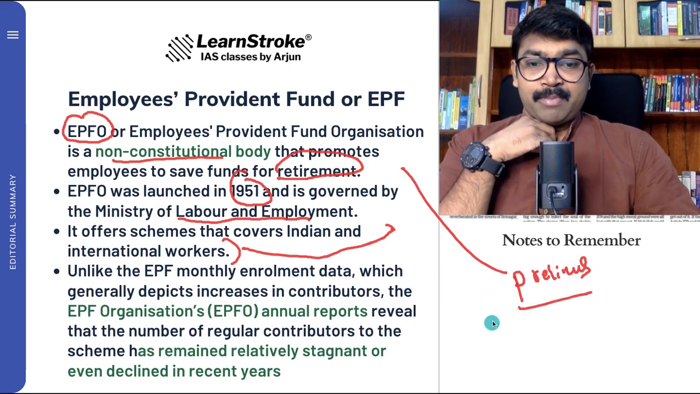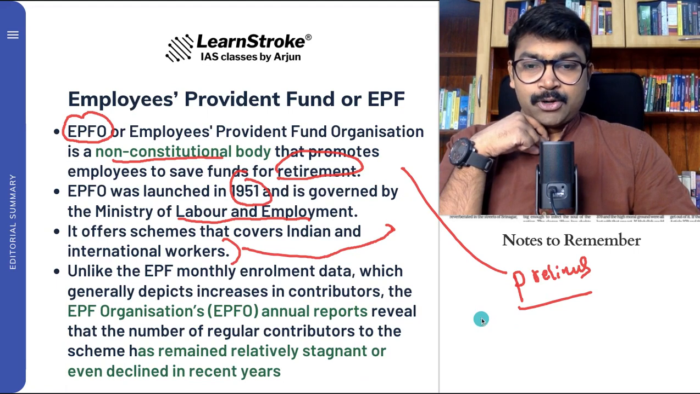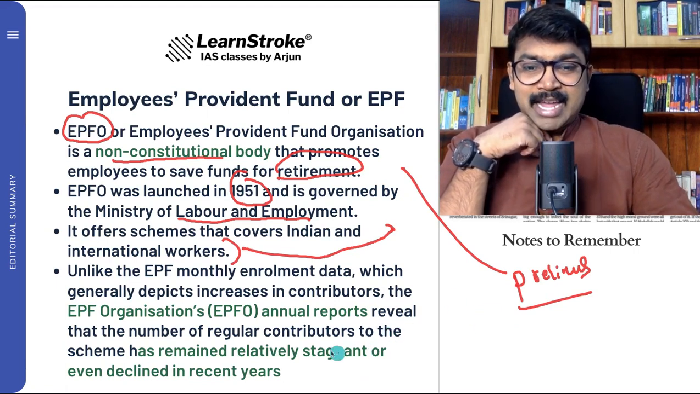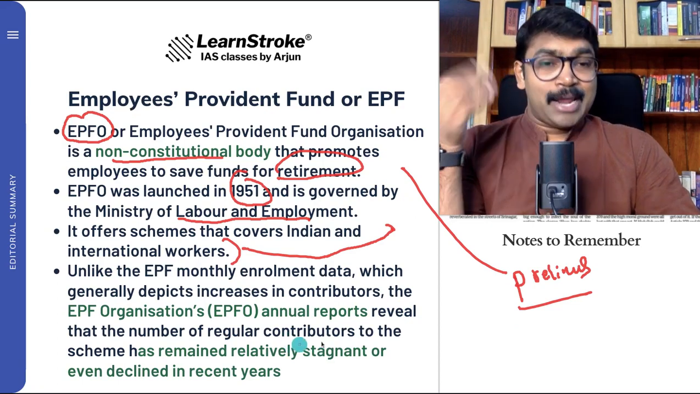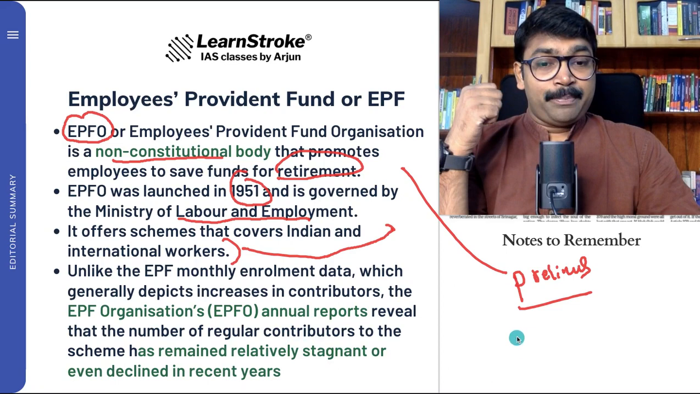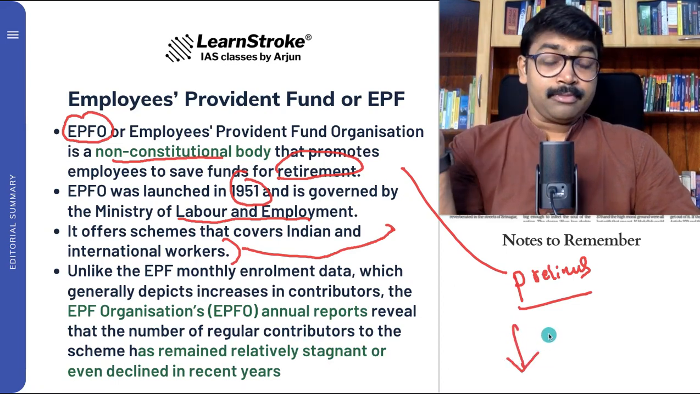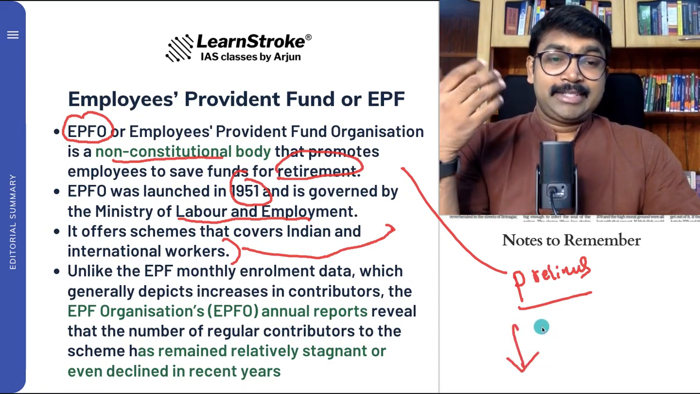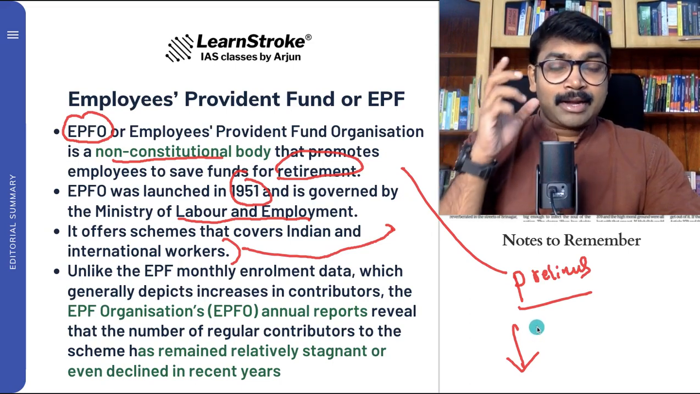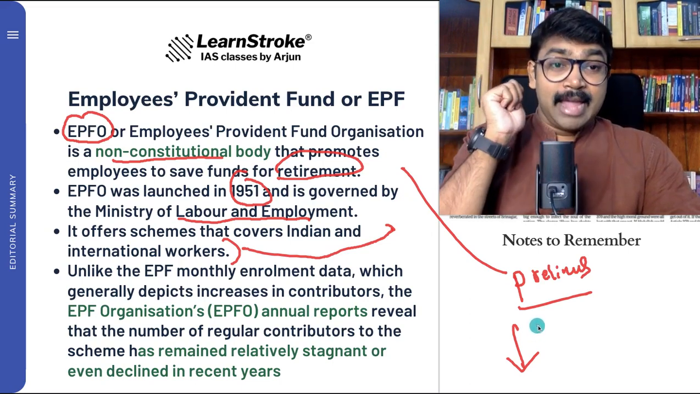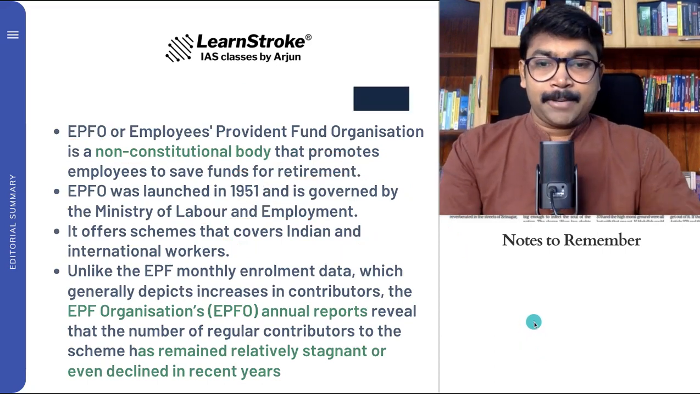Unlike the EPF monthly enrollment data, which generally depicts an increase in contributors, the EPF annual reports reveal that the number of contributors to the scheme is relatively stagnant. So there is another report which says that EPFO's annual reports show the number of people has actually decreased. So there is a contradiction. That is the reason why it may not be the right measure to measure employment.